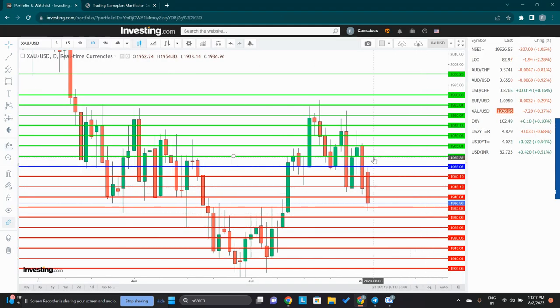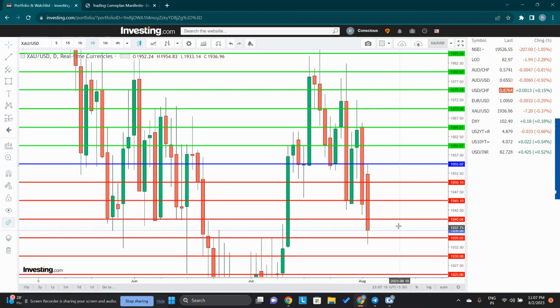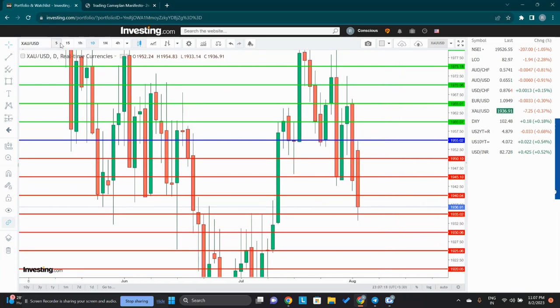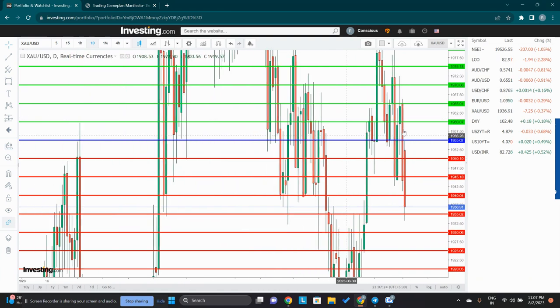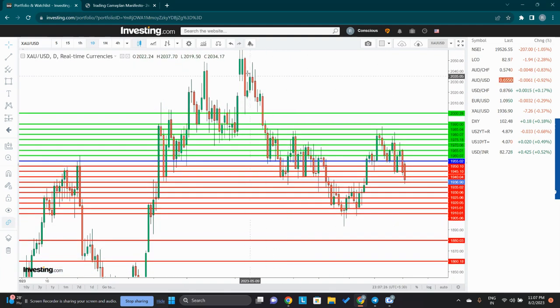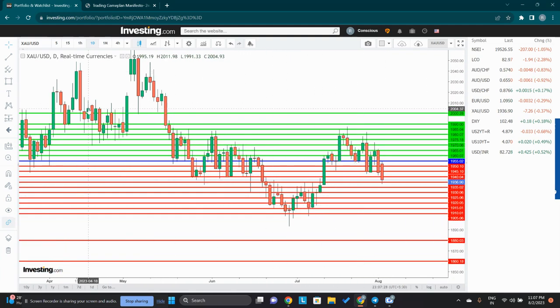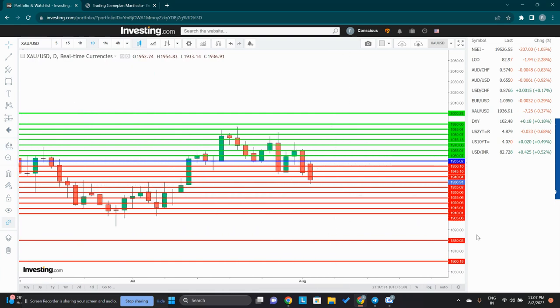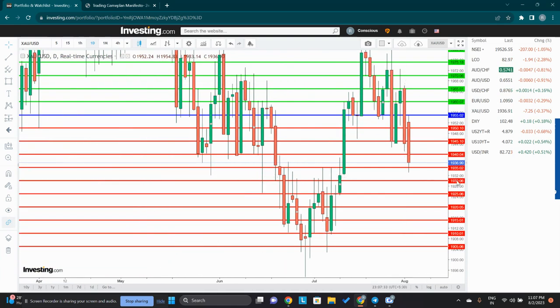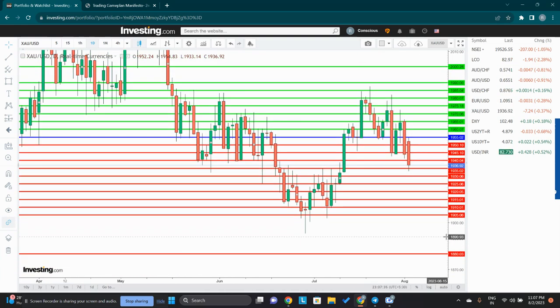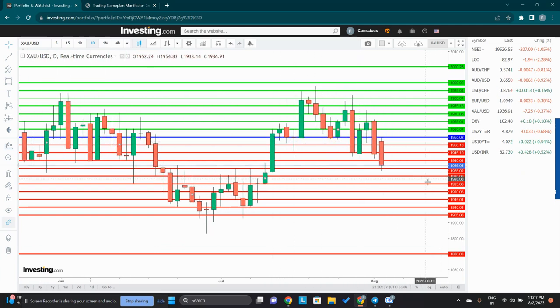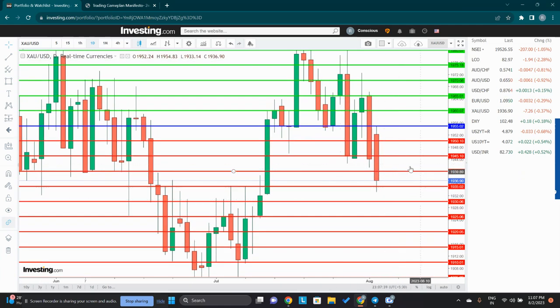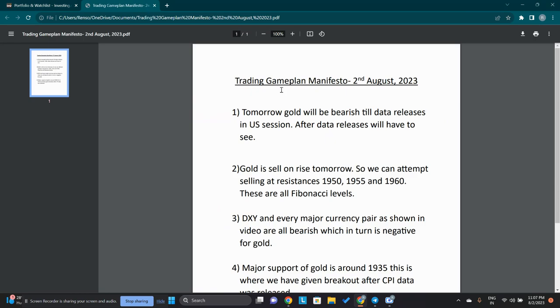First one, if you see gold, it fell till exactly 1935 and halted. This was where we had given the breakout when the CPI data came, and you can see from 1935 we went straight to 1960. So this was after a 2 month consolidation in a downward channel. We had given a breakout, and now we have landed exactly at that point. On a daily basis, like I told you, it has become bearish. This fall came due to news factors, and I told you yesterday gold was sell on rise.